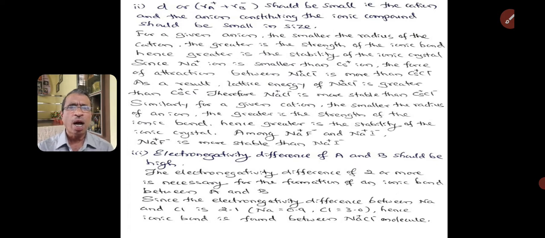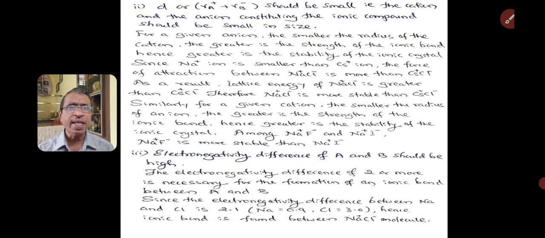Coming to another point, that is electronegativity. The electronegativity difference of A and B should be high. Greater the electronegativity difference between the two, stronger is the ionic bond. The electronegativity difference of 2 or more is necessary for the formation of ionic bond. If the electronegativity difference is less than 2, it results in covalent bonding.